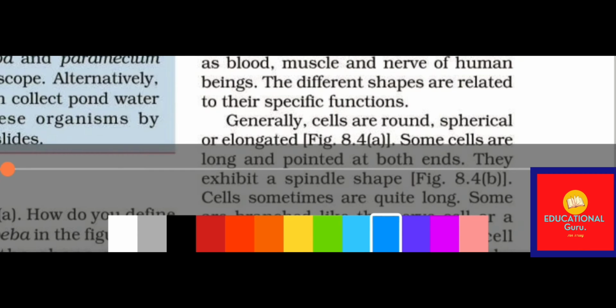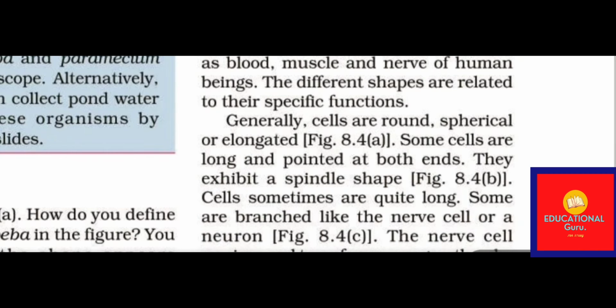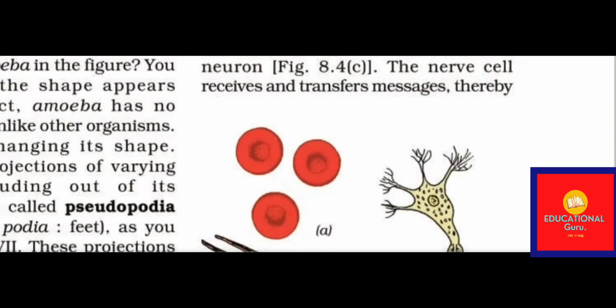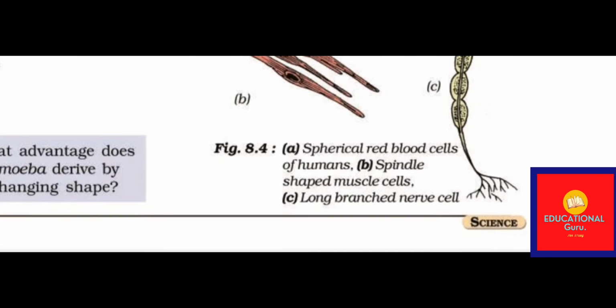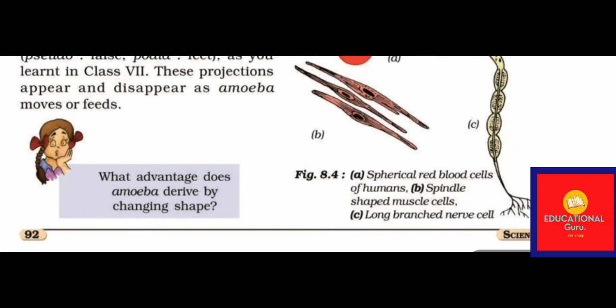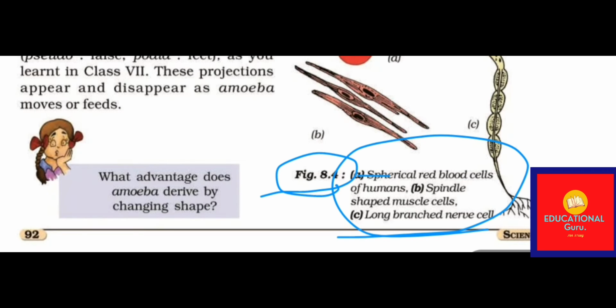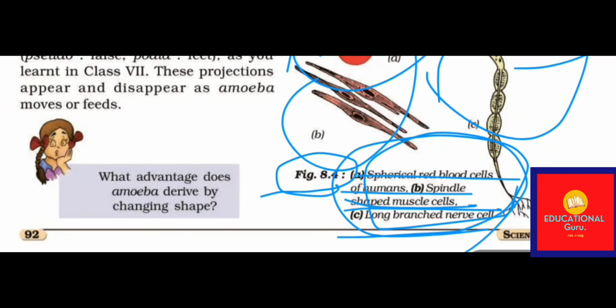Do humans have muscles and nerves? Yes, muscles and nerves are in humans, so we also have muscle cells and nerve cells. First of all, let us see the shape, let us see the picture. You can see here in figure 8.4: spherical red blood cells of humans, spindle-shaped muscle cells, and long, branched nerve cells. So these are their pictures. This is a nerve cell.